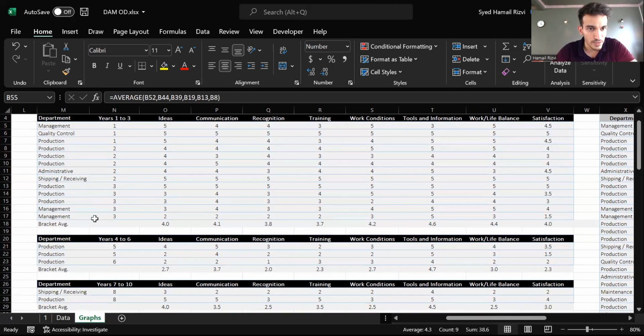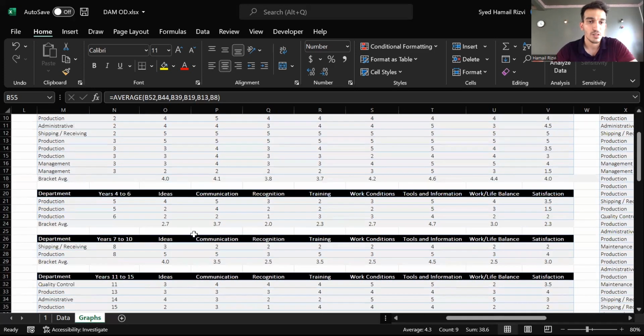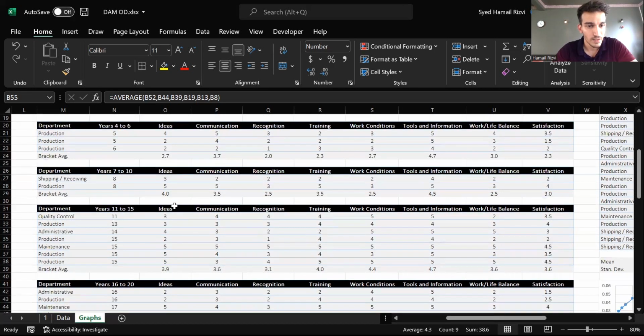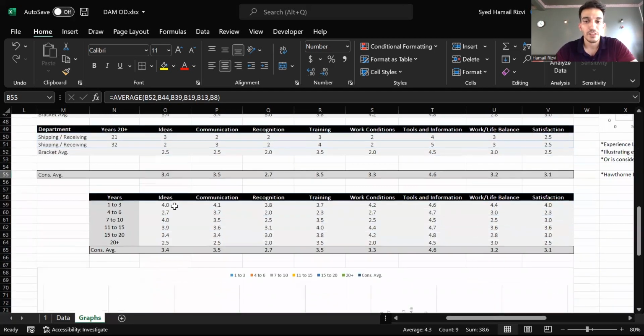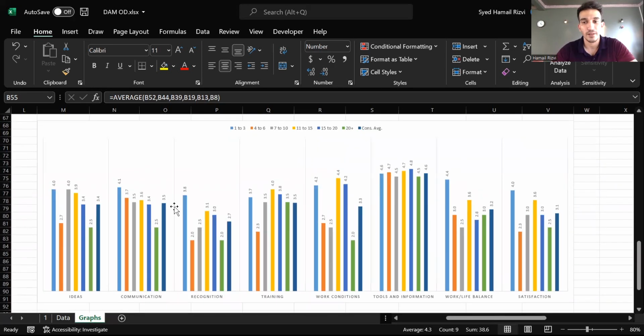And now you can see the different bracket averages of these individuals and their respective responses. So for 4 to 6 years, the average response for ideas is 2.7, communication is 3.7, recognition 2.0. Further on. Similarly, we've made a graphical representation of this as well. This helps us identify trends between the different age brackets of individuals.